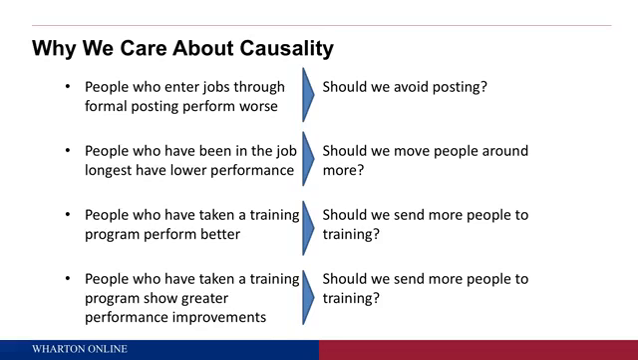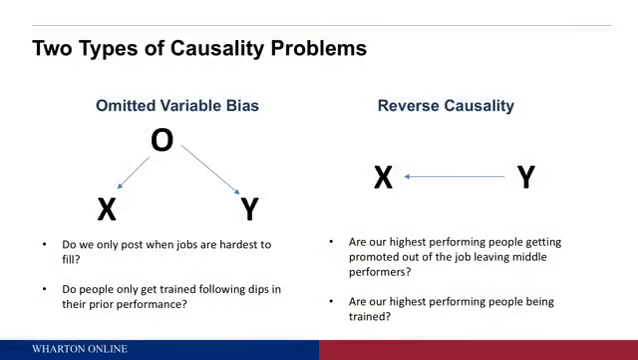Suppose we find that people who have taken a training program perform better. Well, should we invest more in training and train more people? Or even if we find that people who have done a training program, their performance improves more. Again, does that suggest this training program works? Maybe, but we want to make sure that other things aren't happening instead. There are really two types of problems that we want to be very careful about.